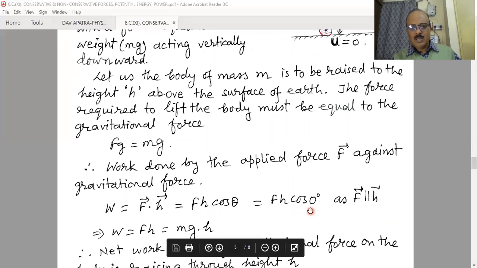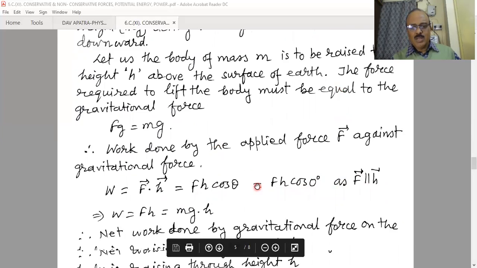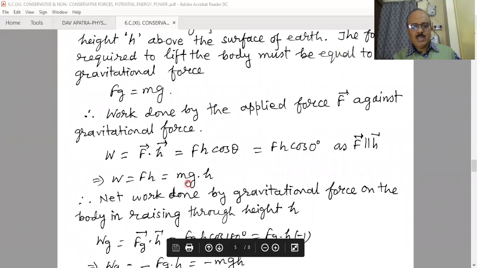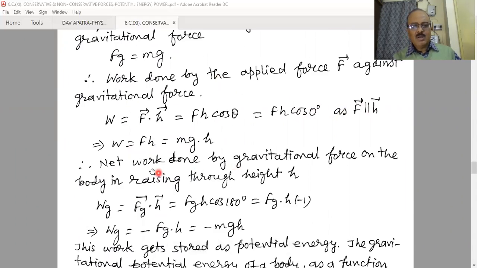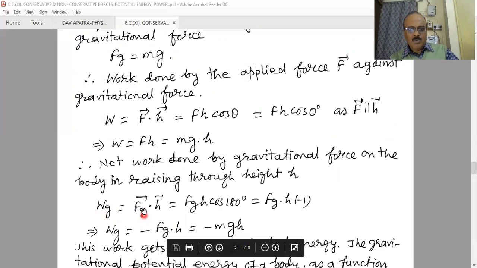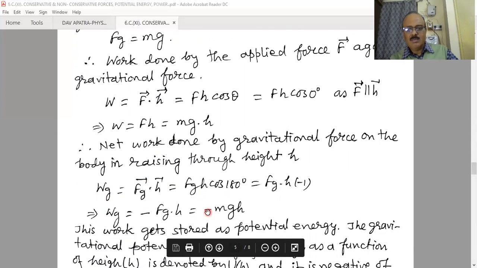Therefore, F h cos 0 degree, where F is the applied force, h is the displacement, and 0 is the angle between the applied force and h. Since the applied force is parallel to the displacement h, the work done is F h cos 0 degree, that is F into h, which is mg into h. Therefore, the net work done by the gravitational force on the body in raising it through height h is F gravitational dot h, that is F h cos 180 degree, which is minus F into h, that is minus mgh.